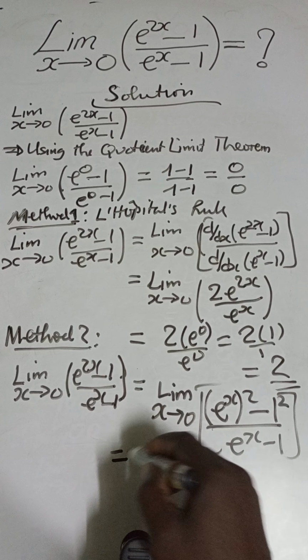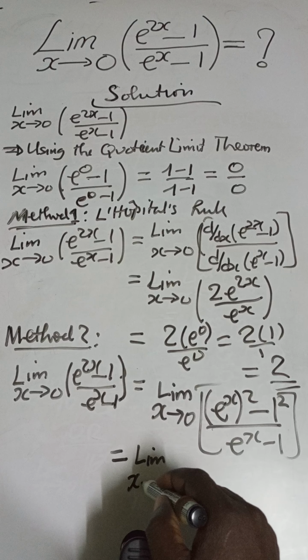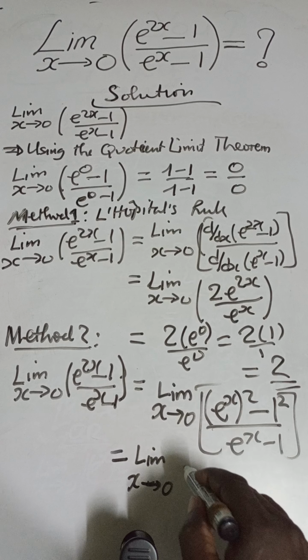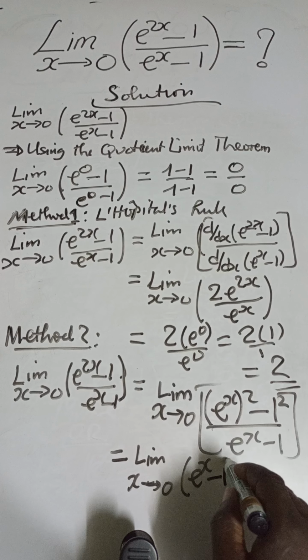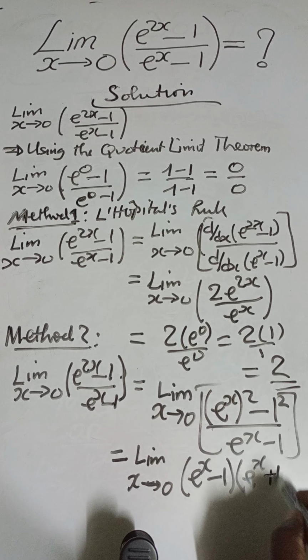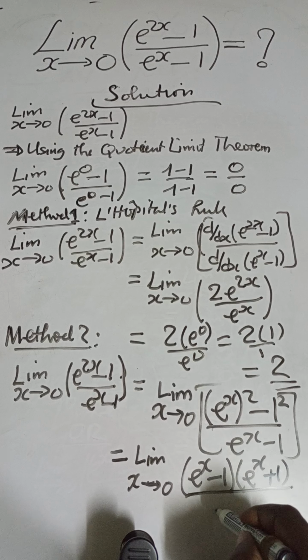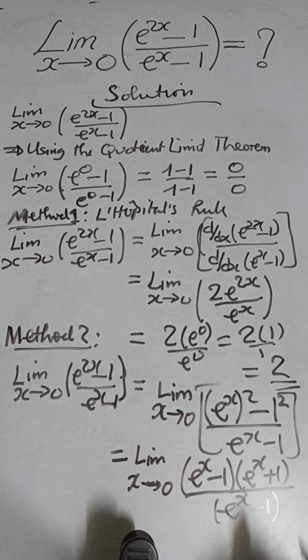So when we now apply the difference of squares identity, that limit becomes the limit as x approaches 0 of (e^x - 1)(e^x + 1), all of that divided by (e^x - 1). Now this one cancels that.